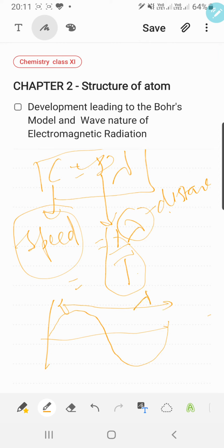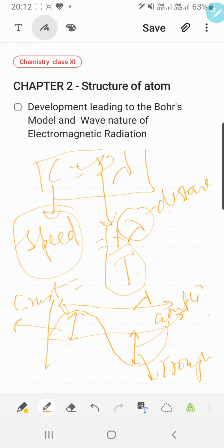This is the lambda. This portion is known as the crest, and this portion is known as the trough. This is the maximum amplitude of a wave. And frequency, so what do you mean by the frequency? It means the number of waves passing in 1 second. In 1 second, how many waves are passing? That is the frequency.